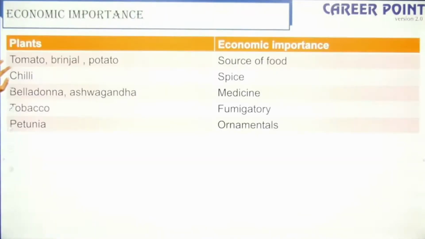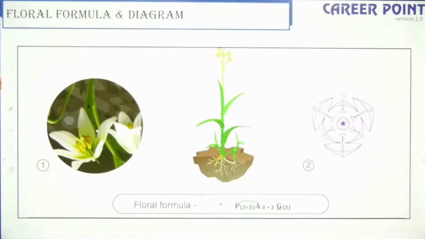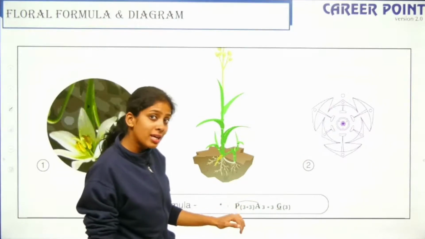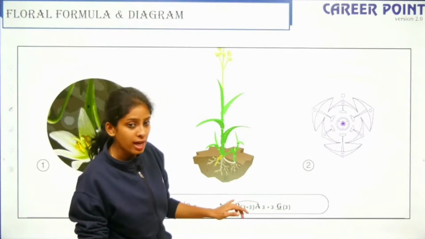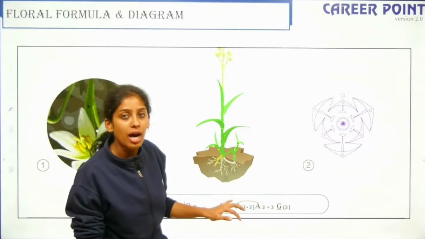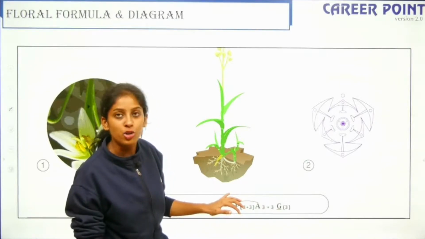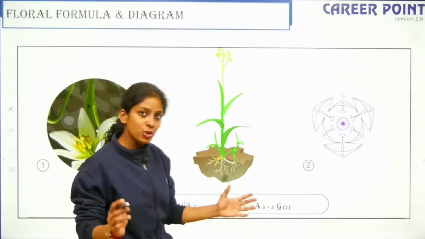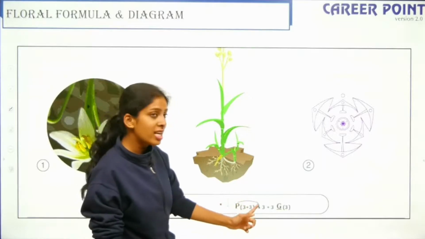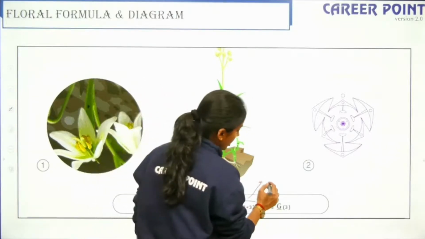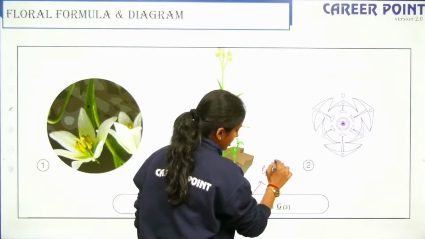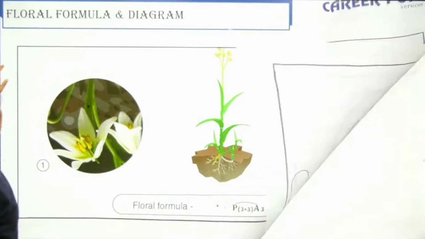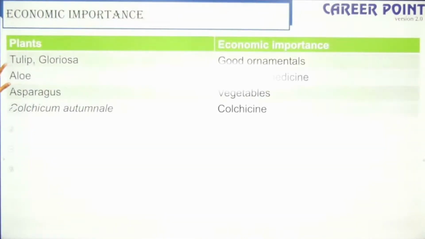Once again, the economic importance. The last thing, that is your Liliaceae. Actinomorphic symmetry, bisexual. P, here I do not have calyx, I have perianth. In lily, the calyx and corolla are joined together. They are not very distinct. So it is perianth condition, 3 plus 3. They are fused together in that form, and they are connected with the stamens. When the perianth is connected with the stamens, it is epiphyllous condition. And the gynoecium is superior and you have 3 carpels, and once again the economic importance.